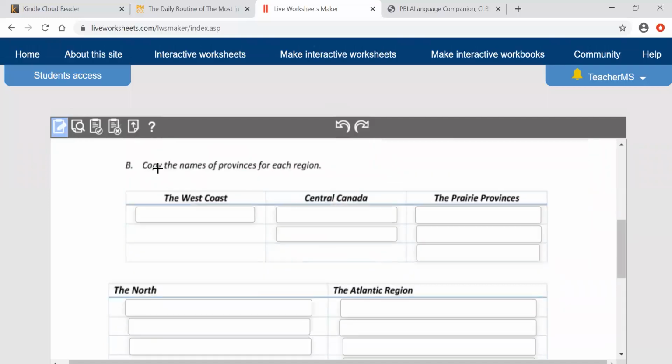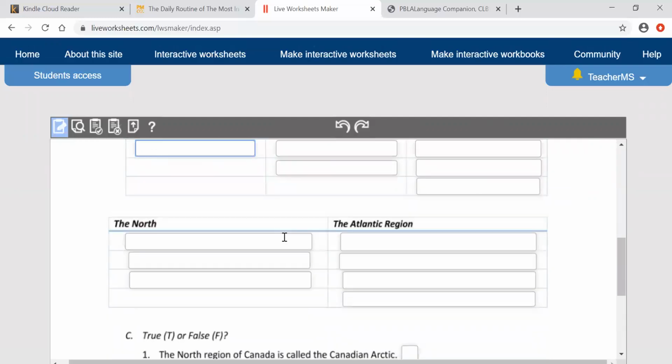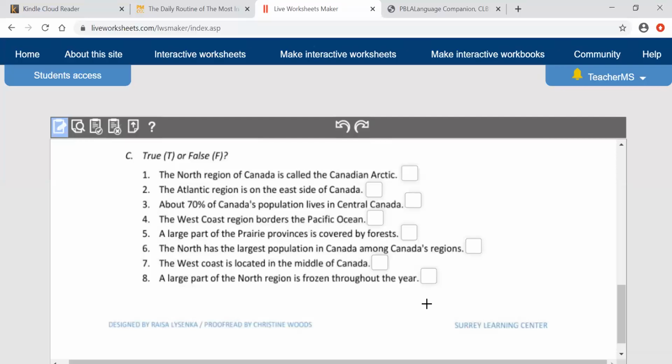For B, copy the names of the provinces for each region. So here I would like you to copy the names of the provinces in each region. And last, C, you're going to answer true or false with T or F, okay? So you're just gonna write T or F, like this.